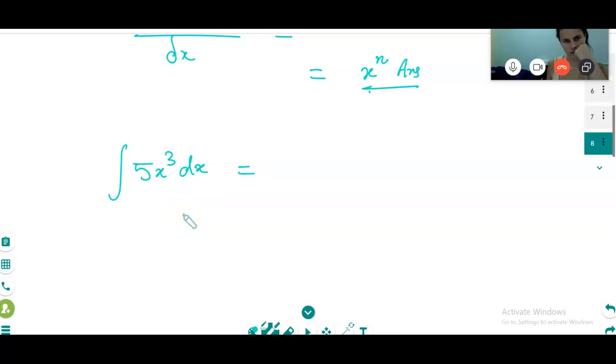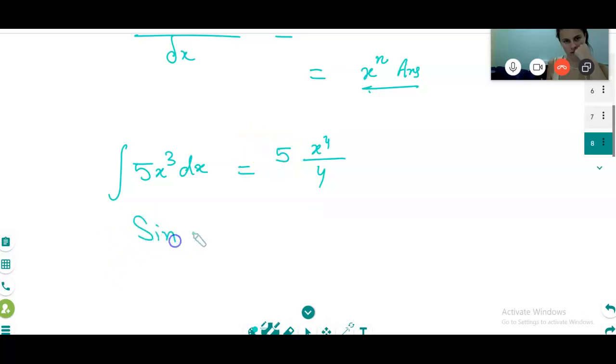It's going to be x power 4 divided over 4. What about the 5? Multiply 5, so 5 over 4.